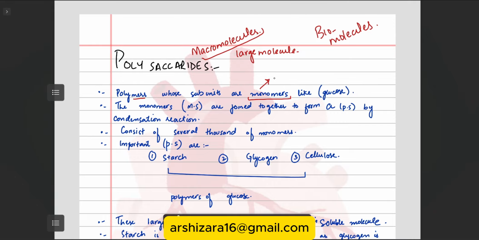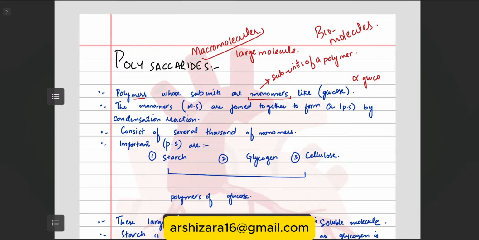These monomers are also called the subunits of a polysaccharide or a polymer. Monomers are like glucose, which we studied before.